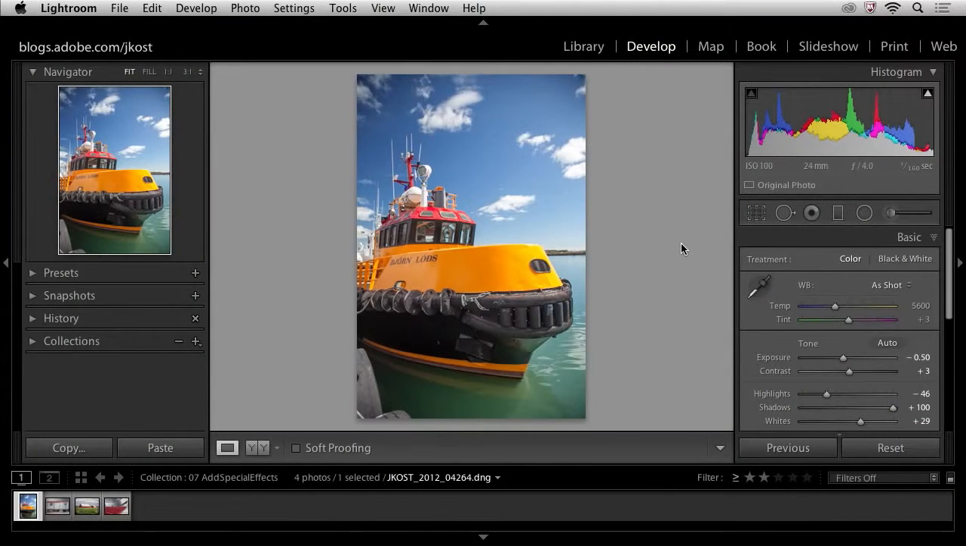In the next few minutes we're going to take a look at how to convert our images to black and white, as well as how to add some color toning, like a sepia tone effect to it. We're going to add a post-crop vignette and also take a look at the grain feature. So here we're going to start in the basic panel.